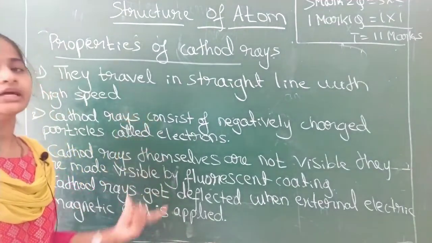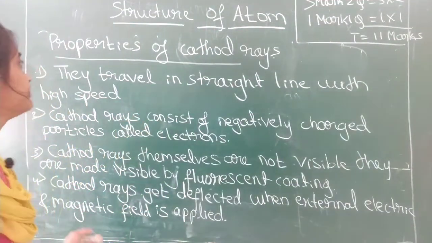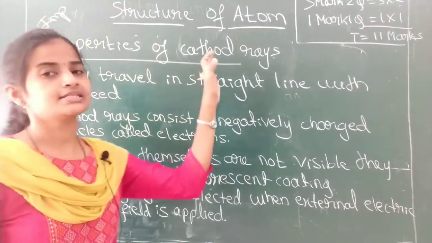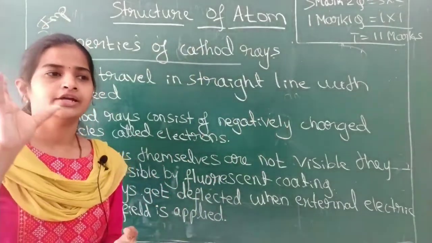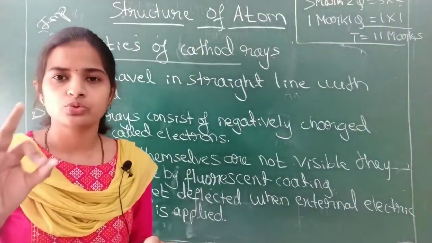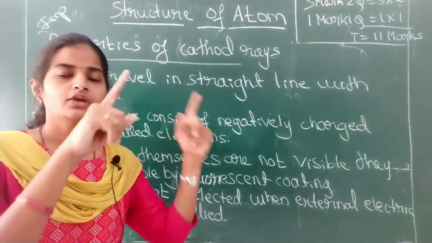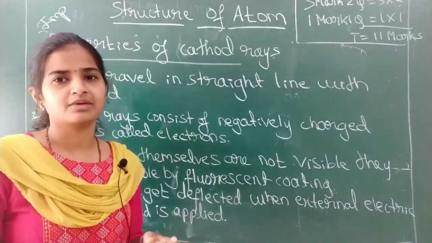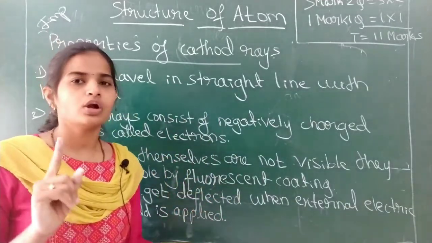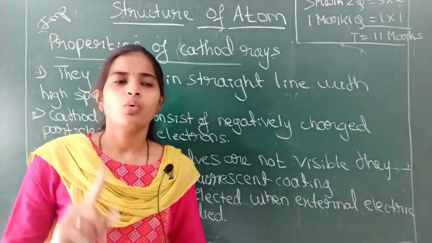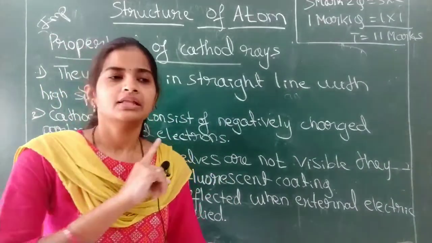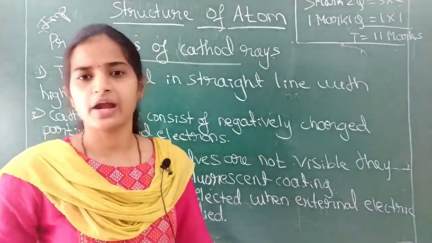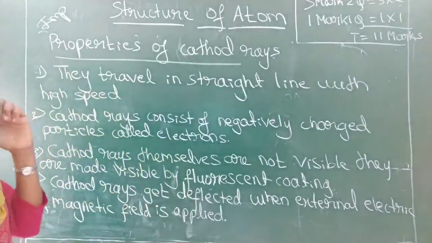Okay students, here I have listed out some of the properties of the cathode rays. Mark it as important. First, write the heading Structure of Atom in your notes and write the cathode ray discharge tube experiment for the discovery of the electrons. Then draw the diagram that I had drawn and write the explanation of the experimental setup in your own words. Two to three lines is more than enough. But one point to be highlighted: when low pressure and high voltage is applied, some of the rays were traveling from cathode to anode. Those are negatively charged particles.